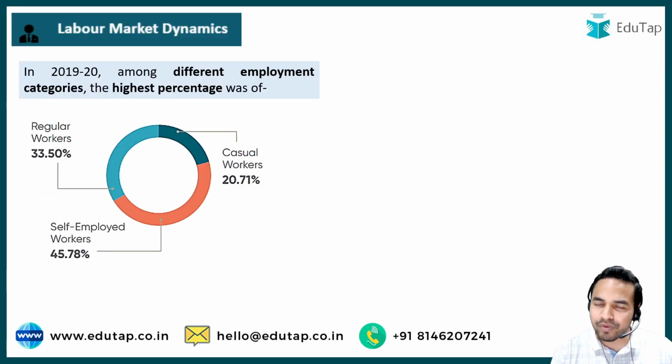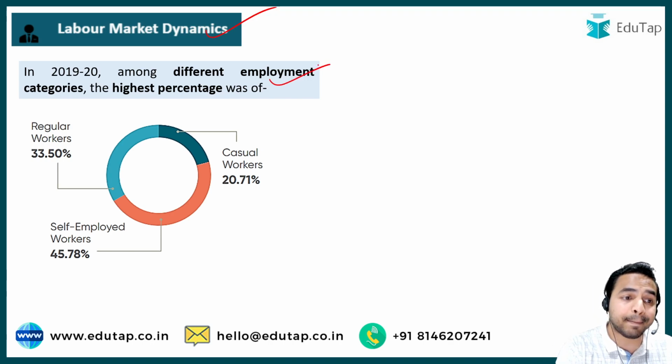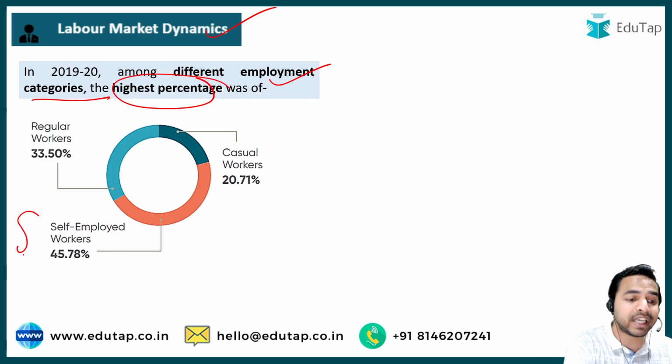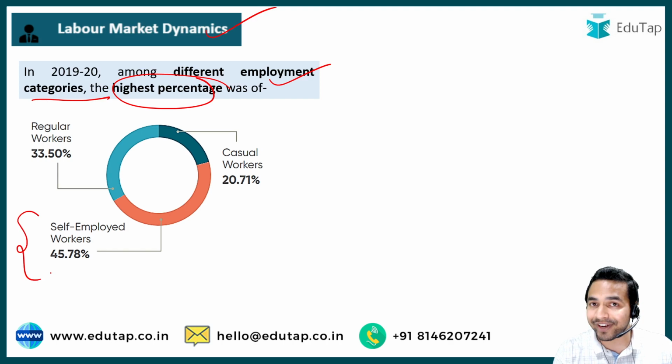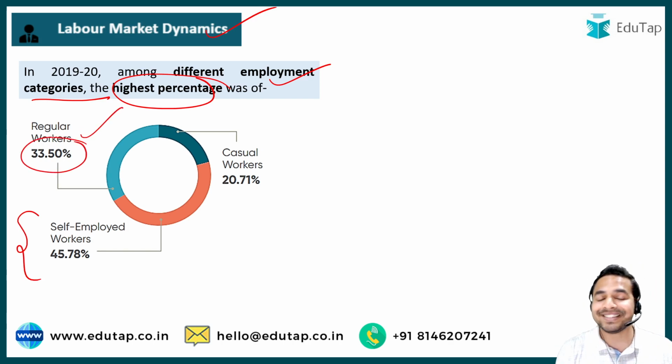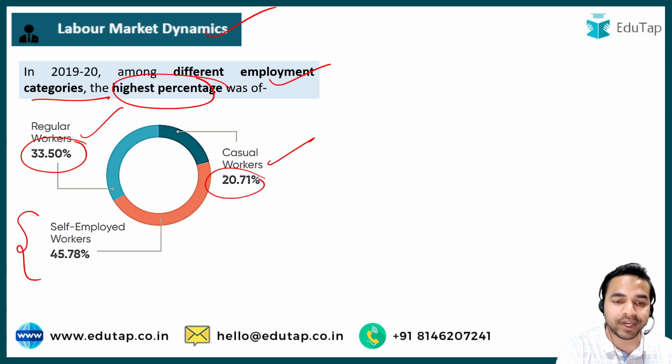Now moving on to the next important dimension, that is the labor market dynamics. In this particular part, this report states that among different employment categories, the highest percentage was of the self-employed workers, which was 45.78%, followed by the regular workers with 33.5%, and followed by the casual workers with 20.7%.